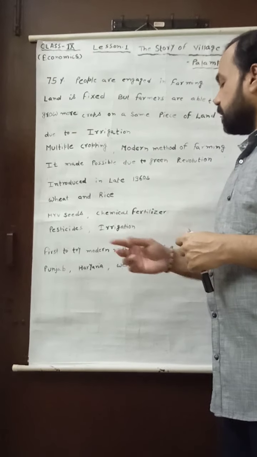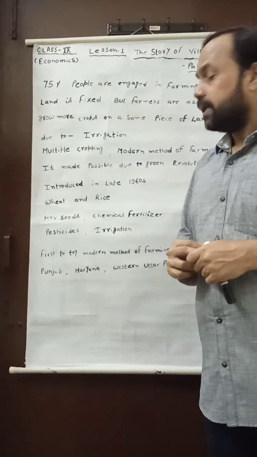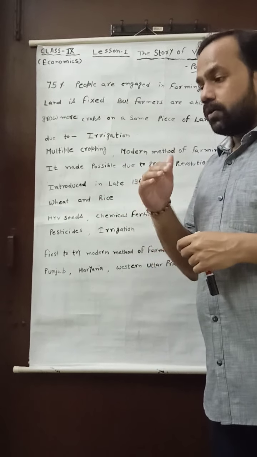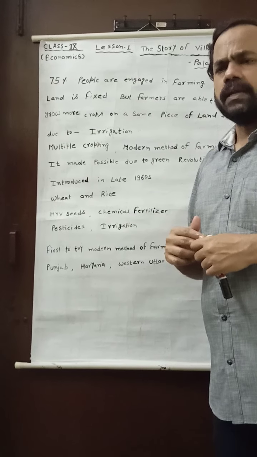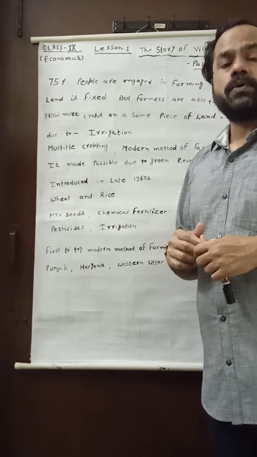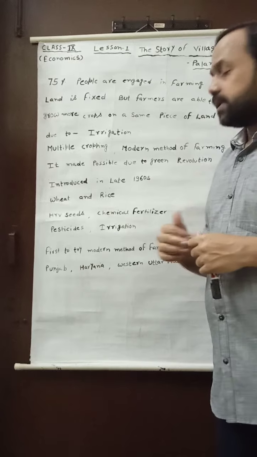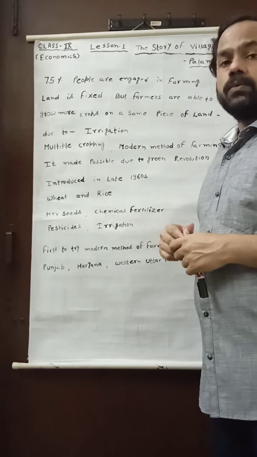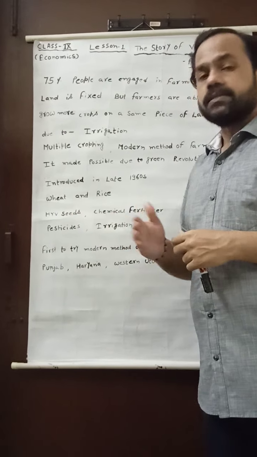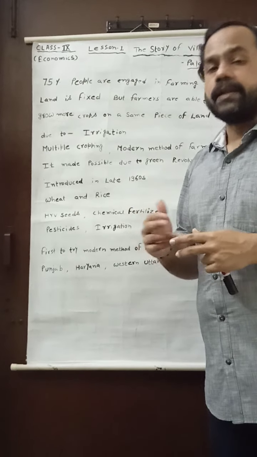After that, you may see it brought irrigation, a good facility of irrigation. You may see very well that earlier, before the Green Revolution, Indian agriculture was mainly based on the monsoon. But when the Green Revolution started in India, it brought various projects in the form of irrigation. This irrigation facility minimizes the over dependency on the monsoon or on natural rainfall.